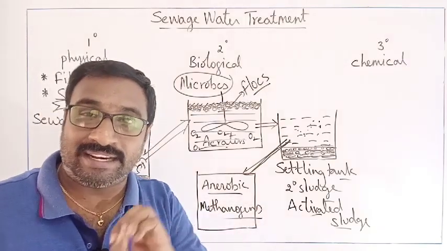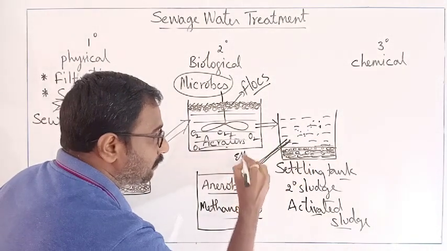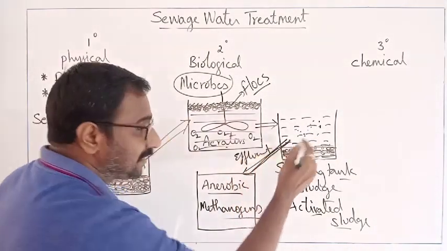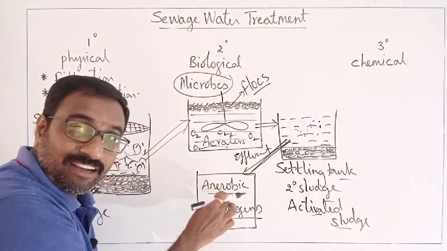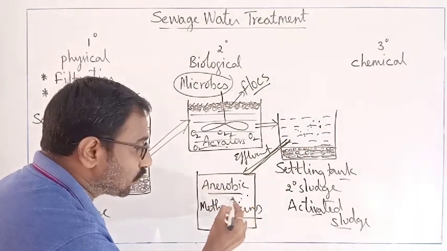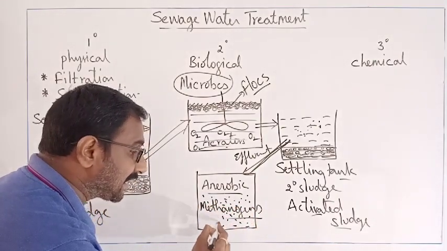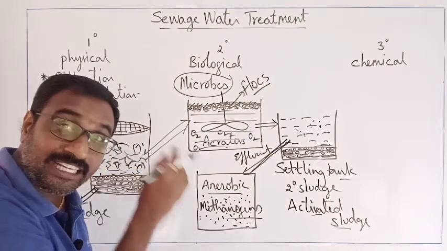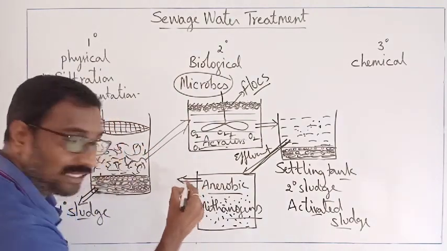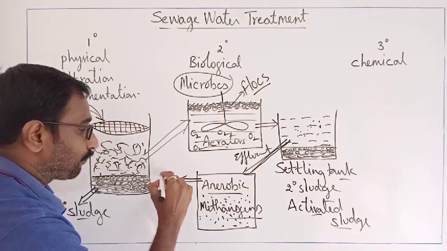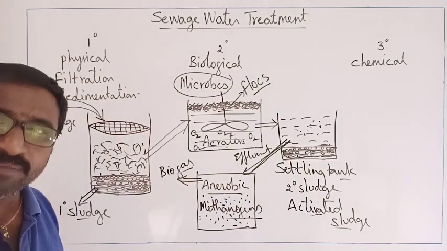Methane producing ones. The effluent is collected and passed into the anaerobic tank where methanogens are there. So whatever leftover organic matter is there will get detoxified and will start producing biogas as the byproduct.